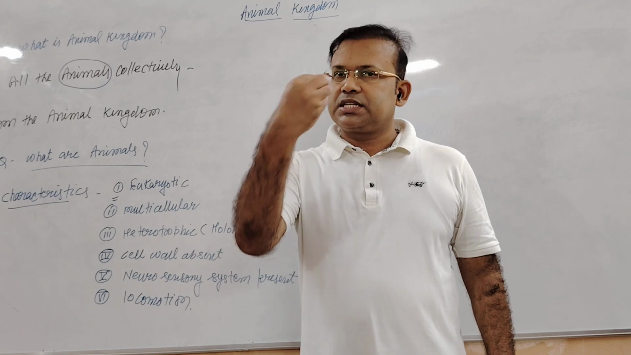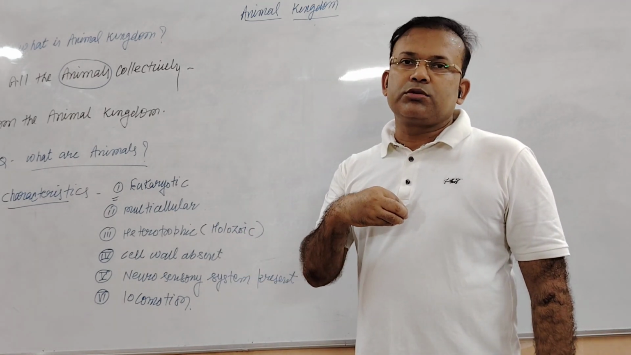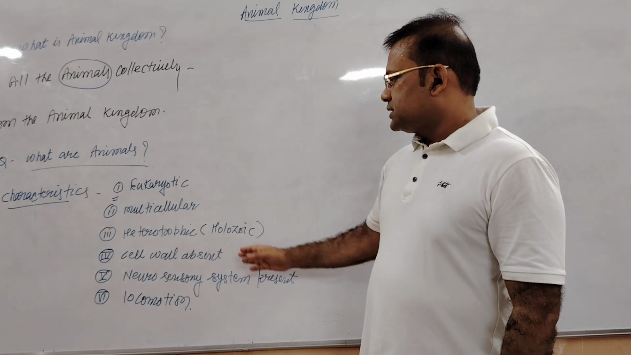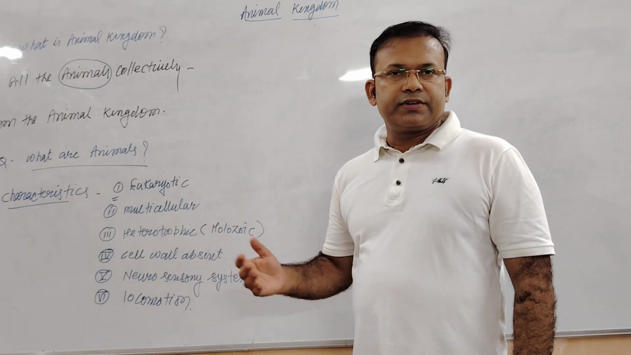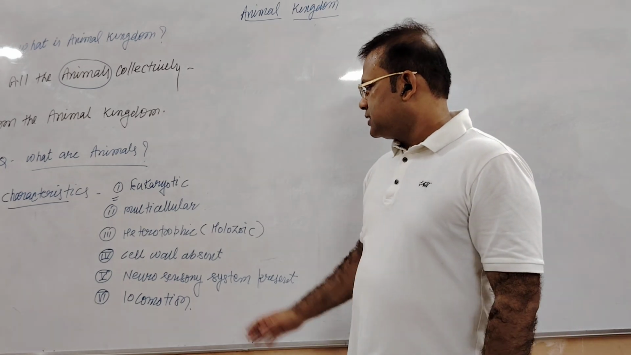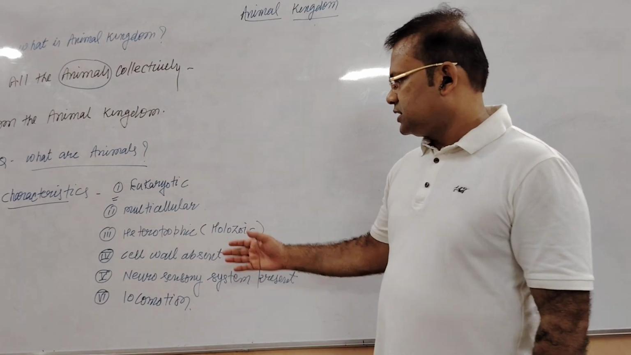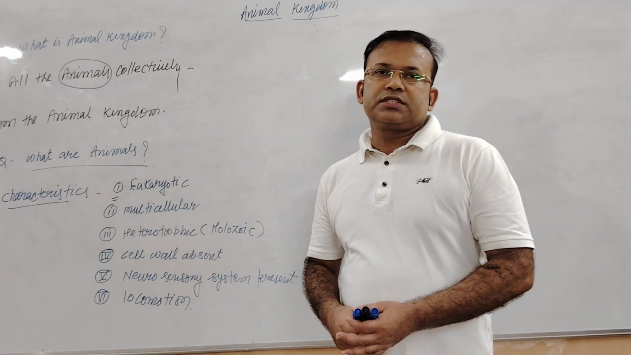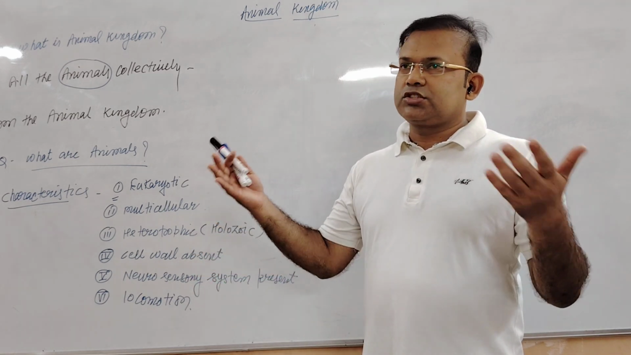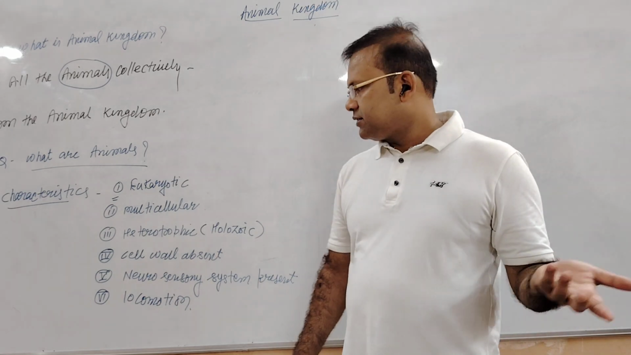It is also known as the ingestive mode of nutrition, in which the organism ingests the food through the mouth in solid or liquid state. This is a very special feature of animals. The cell wall is absent in animals. You will find that in fungi, bacteria, and plants the cell wall is present, but in animals the cell wall is absent. The neurosensory system is a very exclusive feature of animals. Neurosensory cells and organs are responsible for the reception of stimulus from the environment and its transmission to the central nervous system.